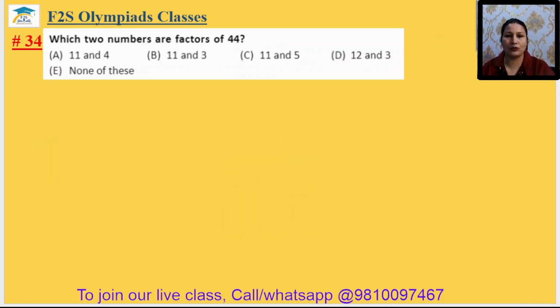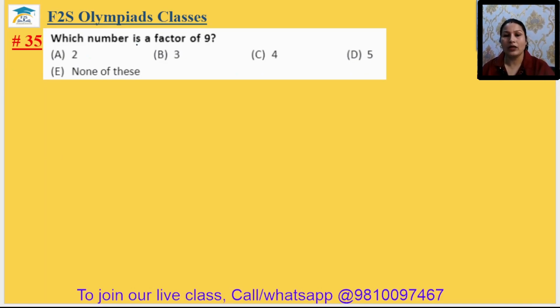Question number 34. Which two numbers are the factors of 44? Simple, it is 11 and 4. Those are the only two numbers. Because 3 is not a factor of 44, 5 is not a factor of 44, 3 is not a factor of 44. Option A. 34th answer is option A.